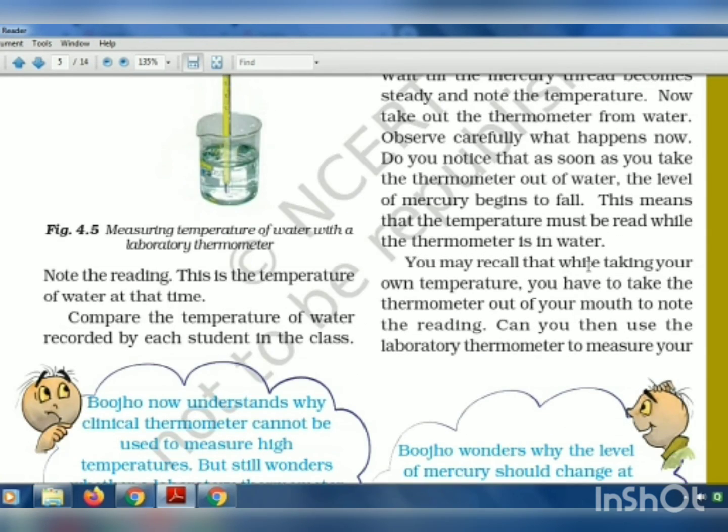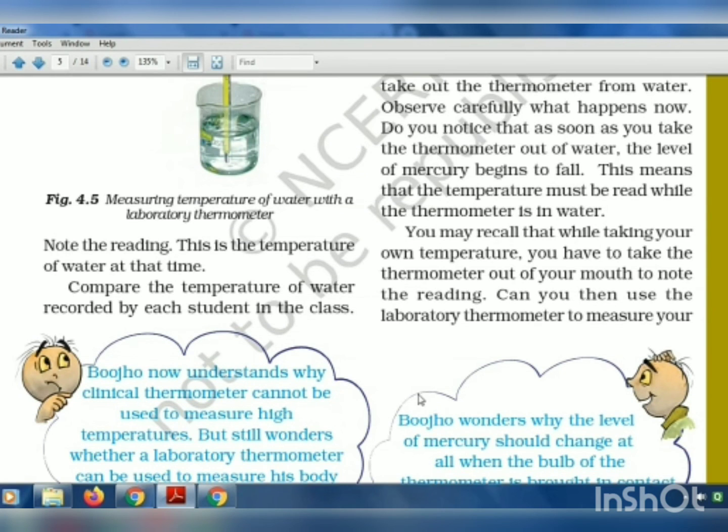You may recall that when we measured our body temperature using the clinical thermometer and took the thermometer out of the mouth to note the reading, the mercury was not dropping down. So can you use this laboratory thermometer to measure your body temperature? No, because in the laboratory thermometer the mercury starts to fall when you take it out from that object.